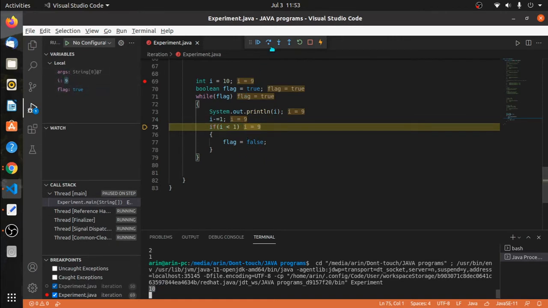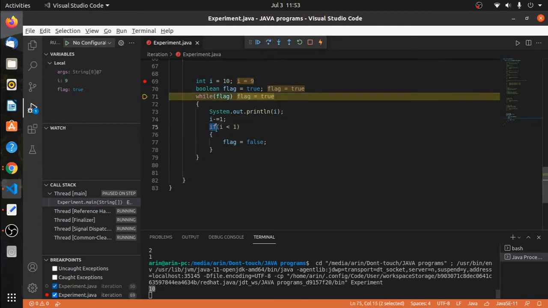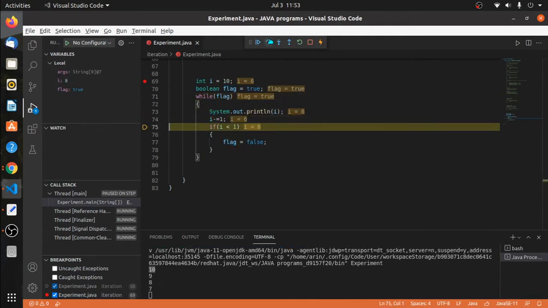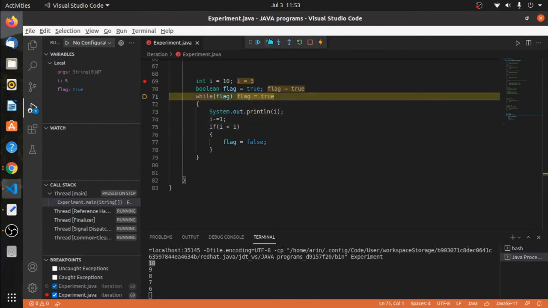Then I decrement the value of I, the new value becomes 9. Now this condition will be checked. Since the condition for this if returns false, we will not enter this if. Obviously the value of I is 9, so it's not less than 1. That is the reason we are not entering the if condition. The value of flag remains true as it is, so we will go on executing this loop till the value of I comes to 1.